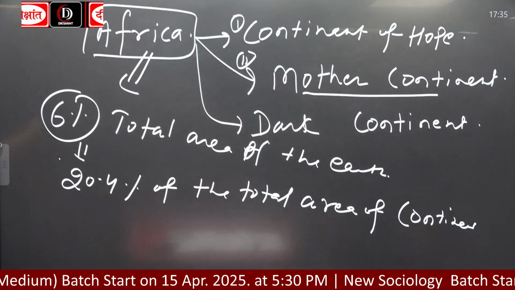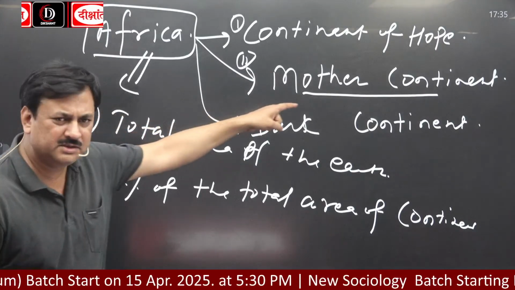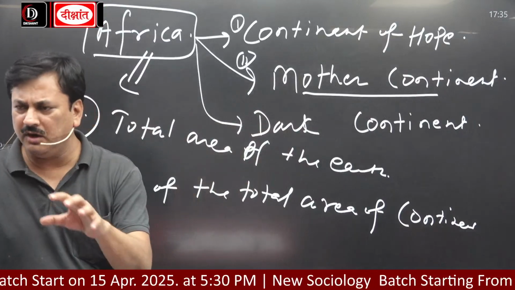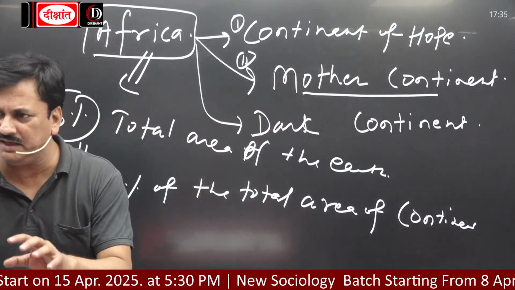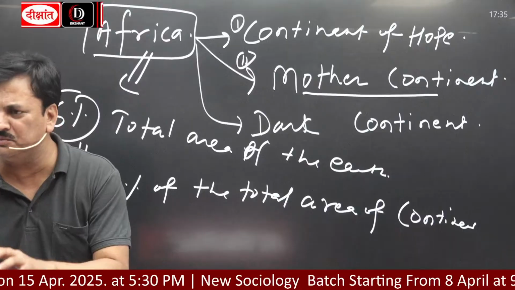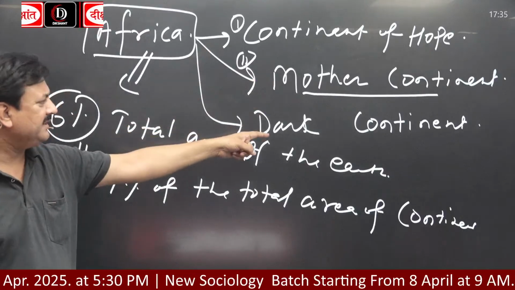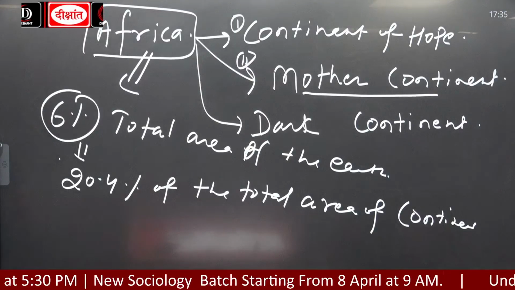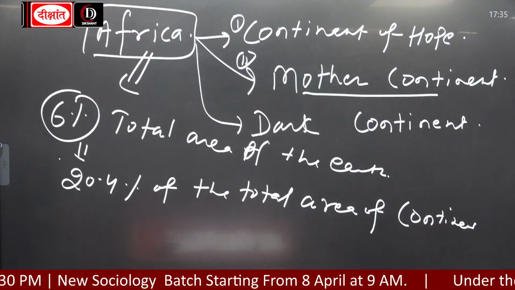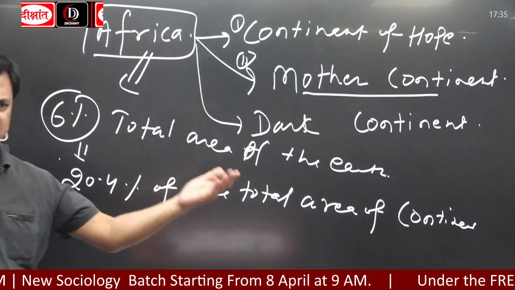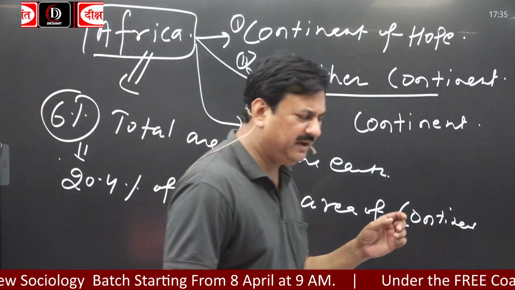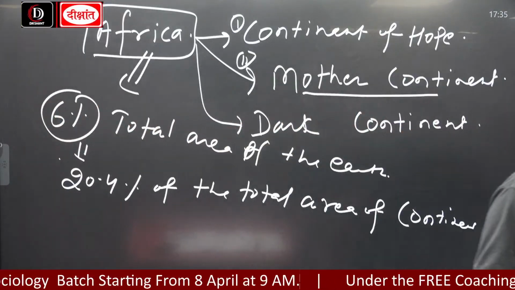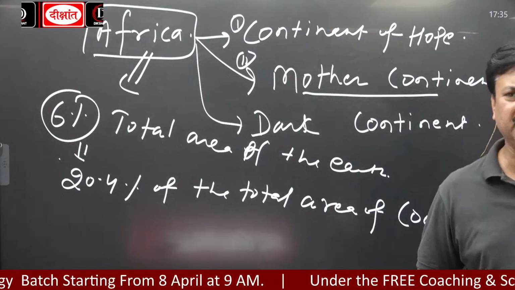The footfall of human was firstly found in Africa. It is the dark continent because a larger part of the area is still not discovered. Still humans have not reached that place, and we have very little information regarding this continent compared to the other continents.